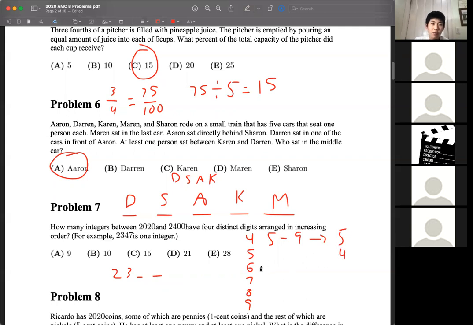And the same pattern will keep going. For each increase in the tens digit, we lose 1 possible ones digit. So for 6, it would only be 7 through 9, giving us 3 possibilities, and then 2, 1, and 0. Because if the tens digit is 9, there's nothing bigger for the ones digit. So all we do is add up all of these numbers on the right side here, 1 through 5, and that gives us 15.